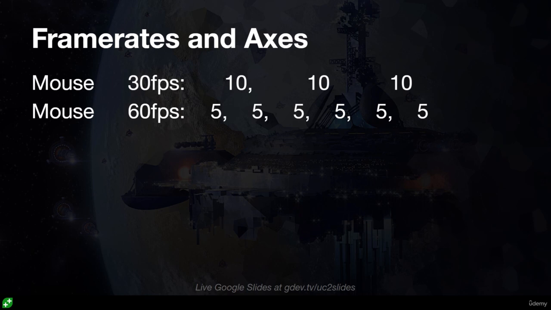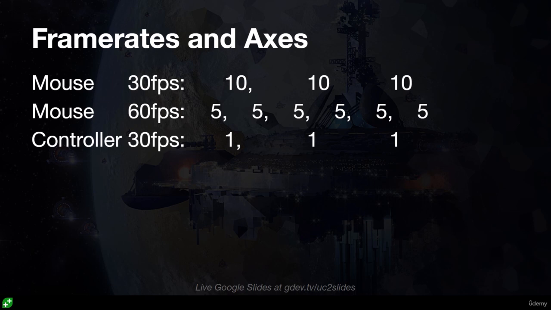So great, that's fine, because that means that we're still going to be panning across our screen at the same rate, no matter whether we have a fast computer or a slow computer. If we move our mouse by a certain amount, you're going to notice the same amount of movement, which is what we want. Now, things change a little bit when we look at the controller. Say we go full throttle to the right with our analog controller, and it's at 30 frames per second.